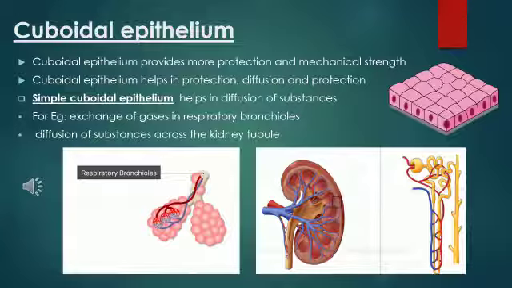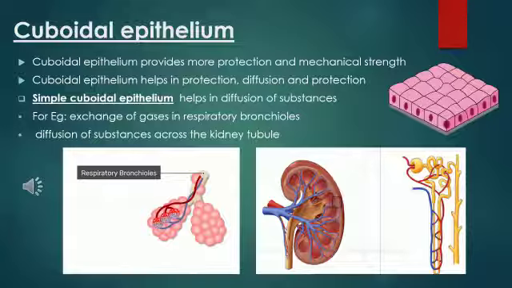You can see it in the picture, children, how cells look like. It is something like cuboidal structures. Okay, and cuboidal epithelium helps in protection, diffusion, as well as protection, and that is mechanical strength. Next, in cuboidal epithelium, you will be studying simple cuboidal epithelium as well as stratified cuboidal epithelium.